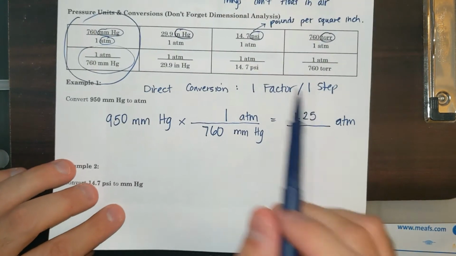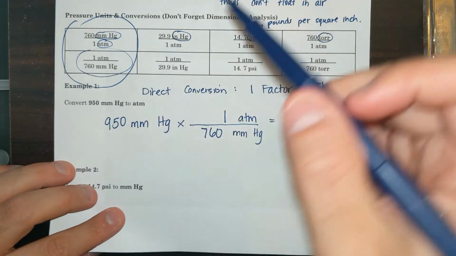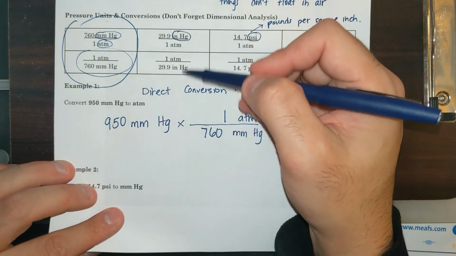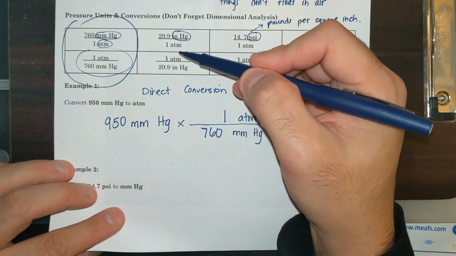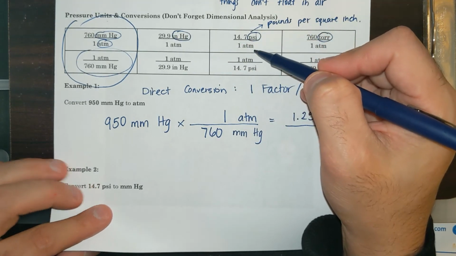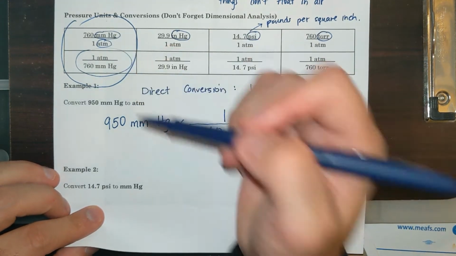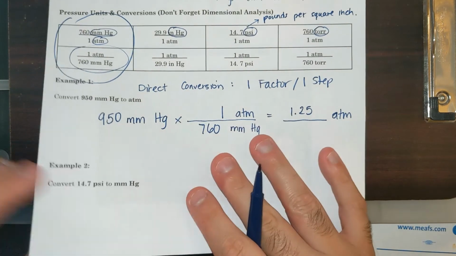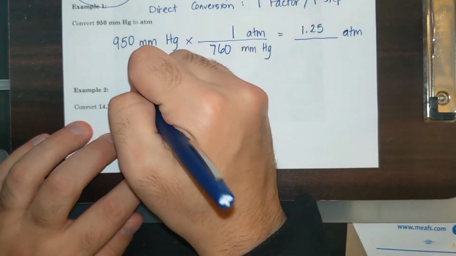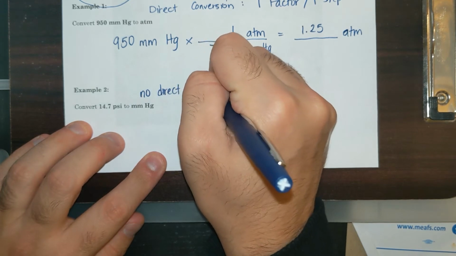Now the next one, you'll see that there's not a direct conversion, but it wants to go from psi to millimeters of mercury. Well, there are no direct conversions that say psi to millimeters of mercury. Remember, these are conversion factors, so they're written as fractions. So I have 14.7 psi is 1 atmosphere. For millimeters of mercury, I know 1 atmosphere is 760 millimeters of mercury. I'll probably have to do 2 steps. There is no direct conversion.